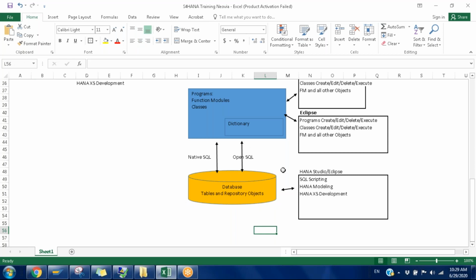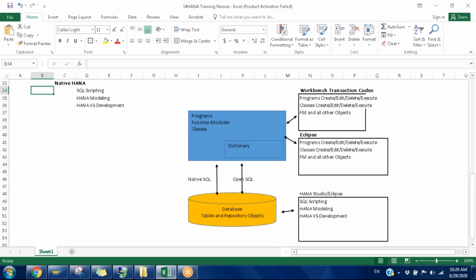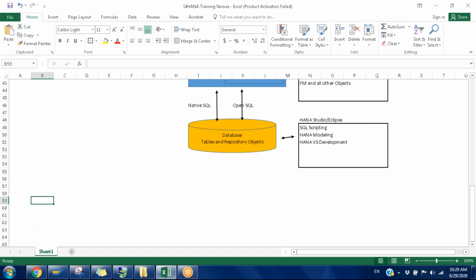Now the question is, can we call this particular object from the ABAP or not? That we'll see. Right now this is the area. After HANA, we are able to do some development at the DB level, not at the SAP level. Now we'll see what the purpose of this is. So first, SQL scripting.